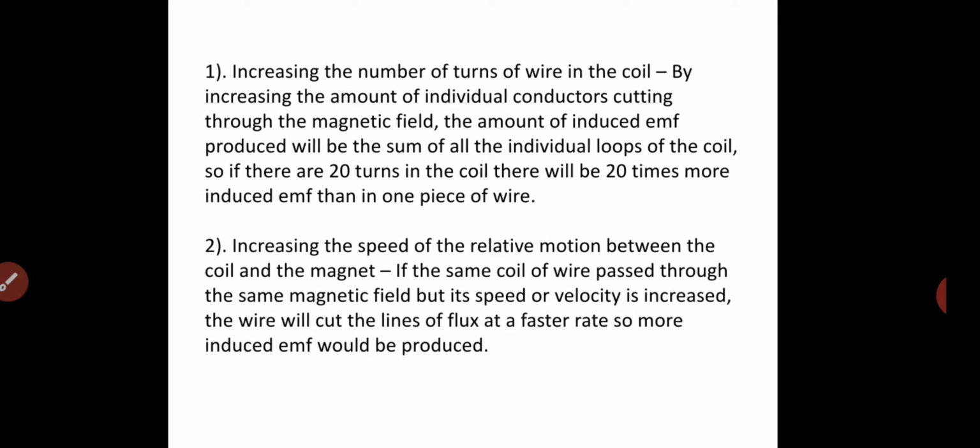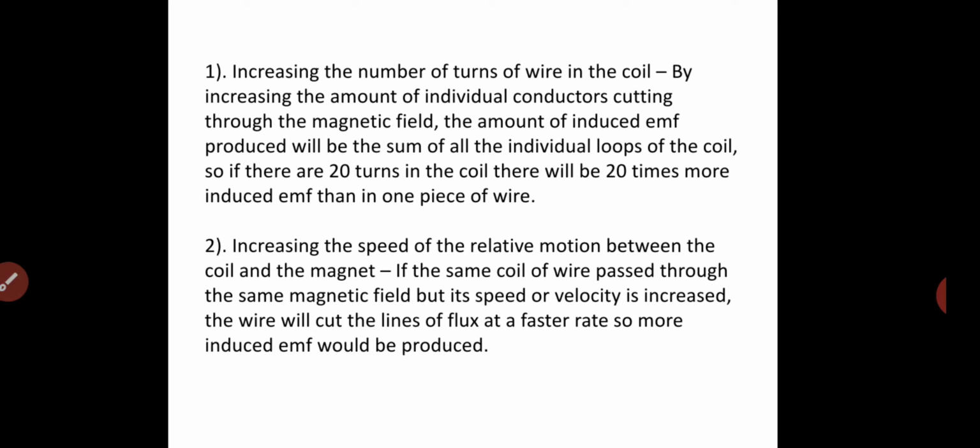We will explain how the voltage is increased. The first method is increasing the number of turns of wire in the coil. How can we increase it? By increasing the amount of individual conductor cutting through the magnetic field, the amount of induced EMF produced will be the sum of all the individual loops of the coil. So, if there are 20 turns in the coil, there will be 20 times more induced EMF than in one piece of wire. So, the number of turns helps to increase the value of voltage.